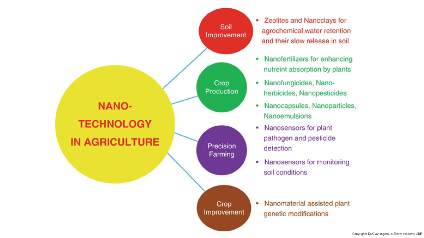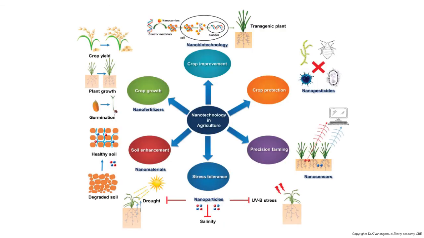And if you talk about the different applications in detail, in crop improvement nanobiotechnology plays an important role in evolving a hybrid variety, that is genetic manipulation, and nano carriers are incorporated in the genetic material, that is DNA. It modifies the DNA content of a cell that yields a transgenic plant.